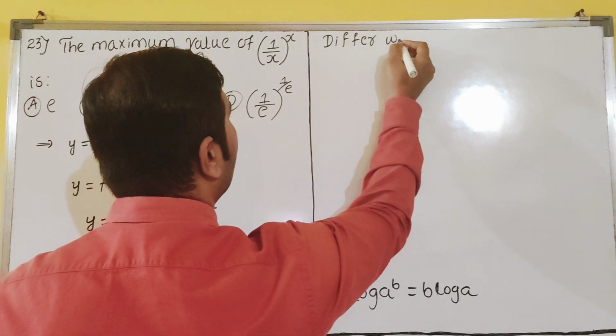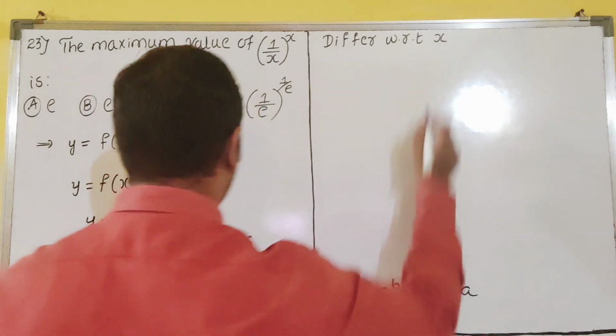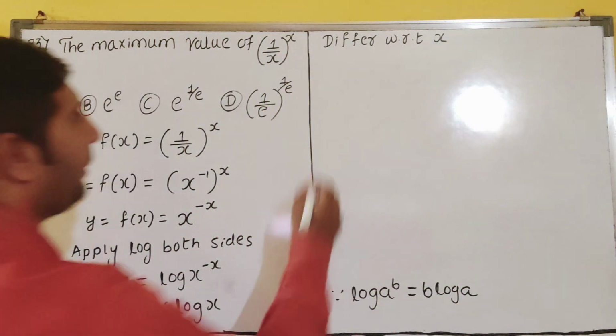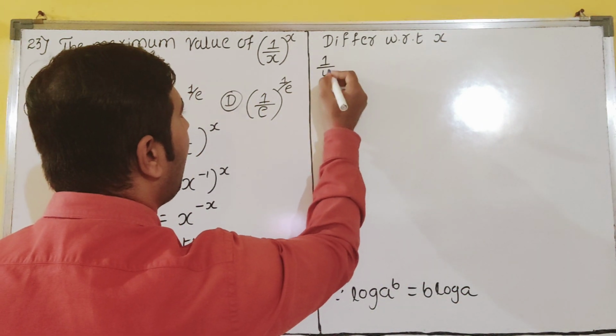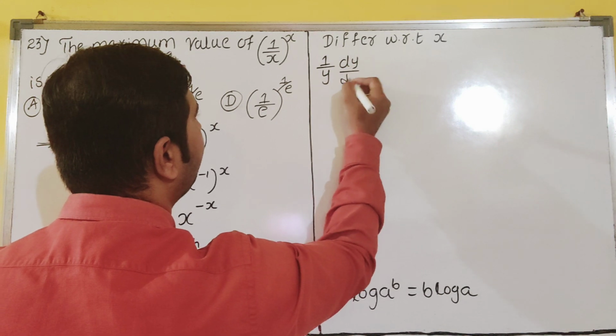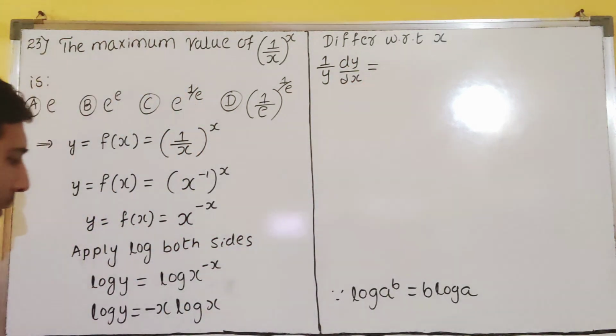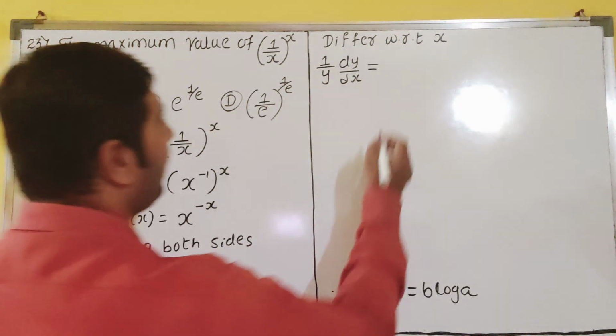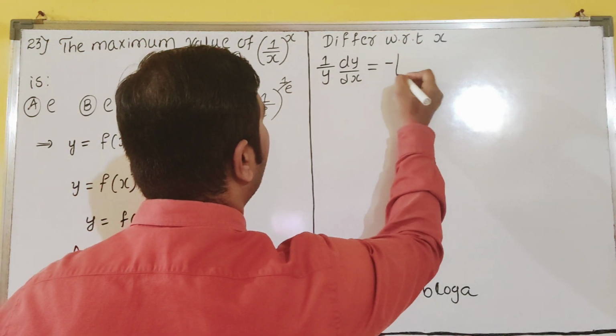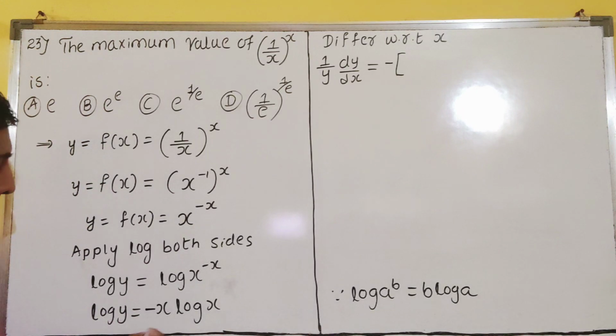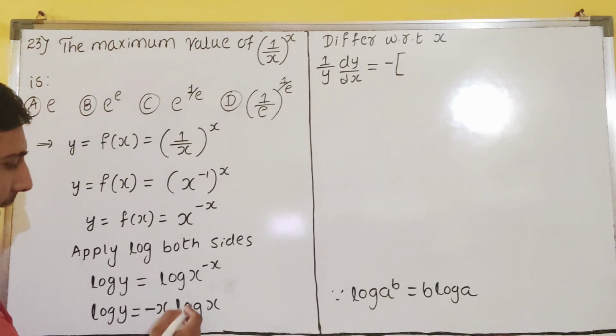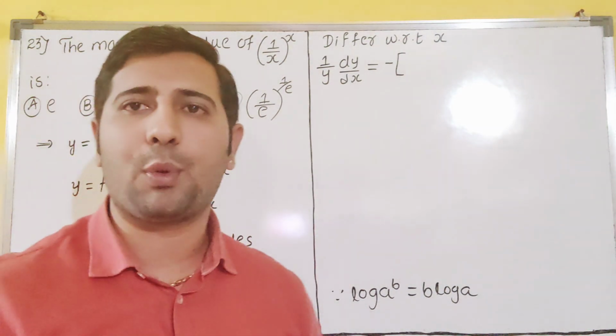Differentiating with respect to x, dear students. Log y derivative is 1 by y dy by dx, is equal to minus, and if you want you can take the minus out. So how you can work, you see here. This is u, this is v. It is looking like u into v, dear students, product rule.